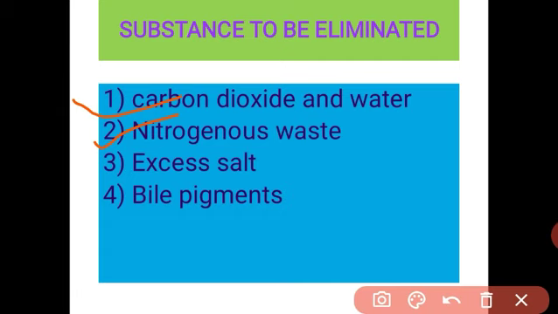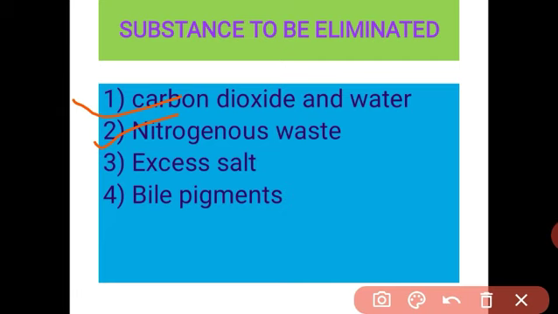Got it? But protein is converted into amino acids, which are also important, but excess amino acids we cannot accumulate in our body, and it is very important to excrete the excess amino acids. These amino acids contain nitrogen, and nitrogenous products like urea, uric acid and ammonia are formed from protein, and these are very important to eliminate from our body.